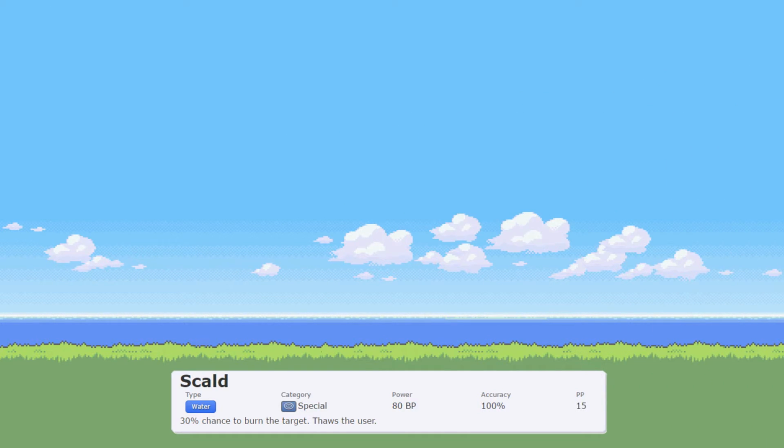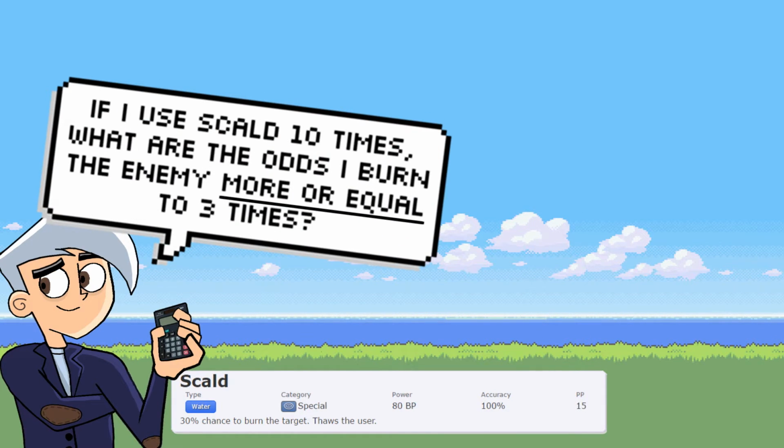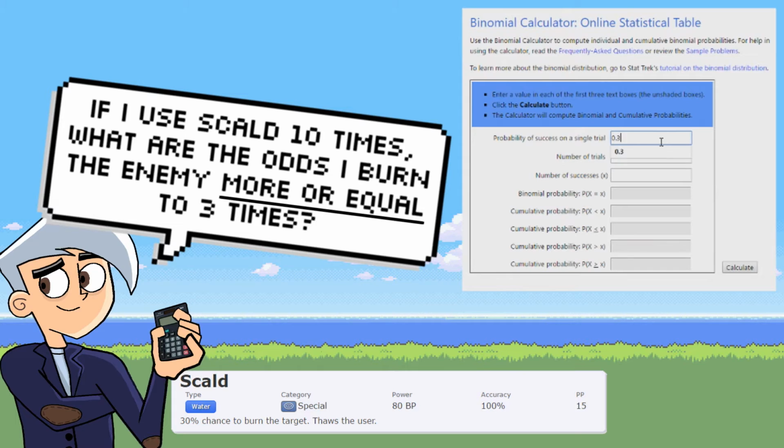Now, let's suppose we use Scald 10 times and we burn the enemy 3 times. What are the chances that I burn my enemy 3 times, or maybe burn him more than 3 times out of those 10 trials? So let's just put that in real quick: 0.3, 10, 3, calculate, and there you have it. Our chances of burning our enemy exactly 3 times is 26.68%.